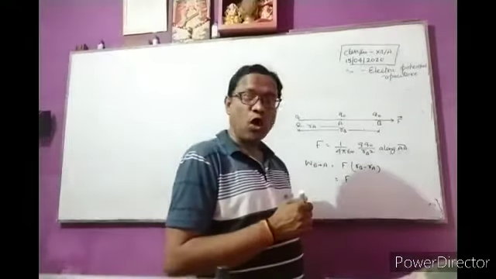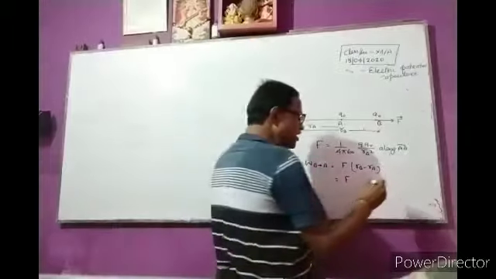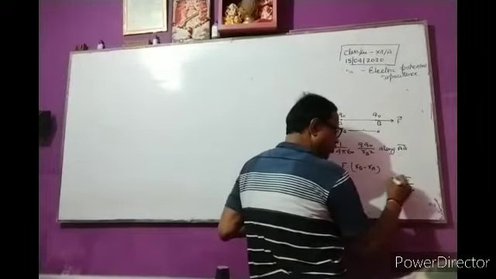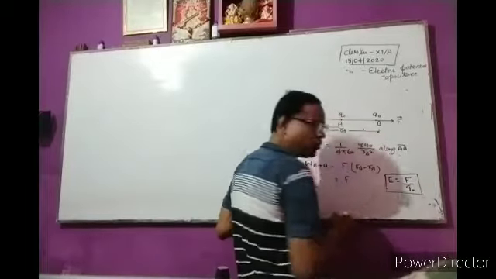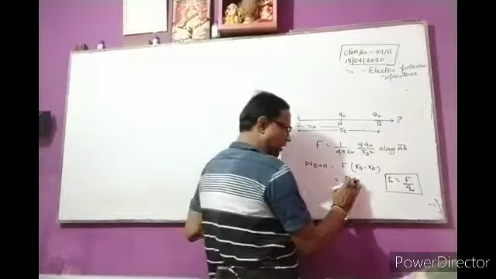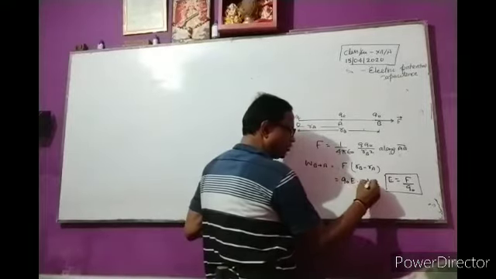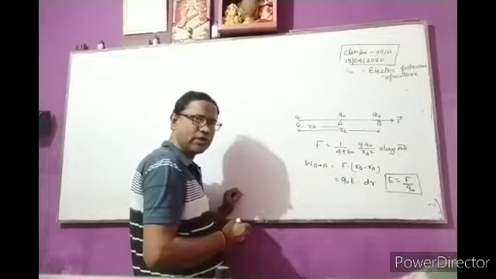We also know that electric field E is equal to F upon Q naught. So we can write F is equal to Q naught into E into dr. Clear?